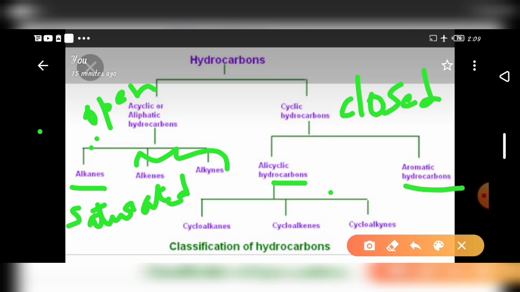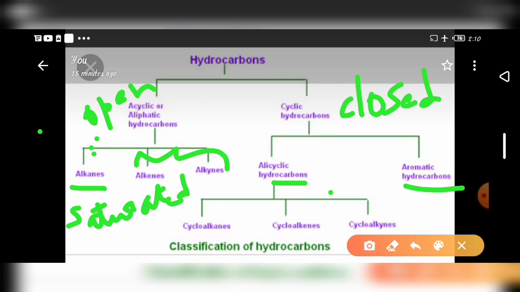So alicyclic means a compound containing one or more carbocyclic rings which may be saturated or unsaturated. What is meant by saturated? Carbon-carbon single bond. Unsaturated means carbon-carbon double bond. Whereas aromatic compounds contain one or more benzene rings, a ring containing alternate double bonds between carbon and carbon. What is meant by alternate? That I will explain.